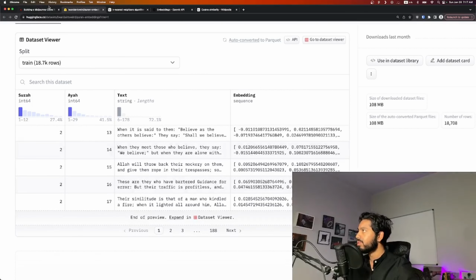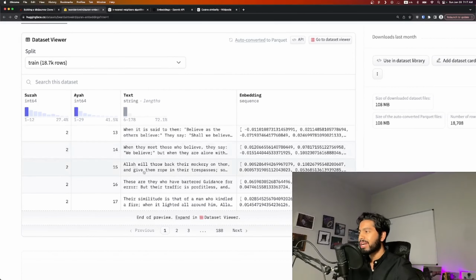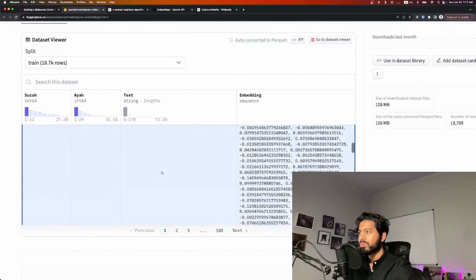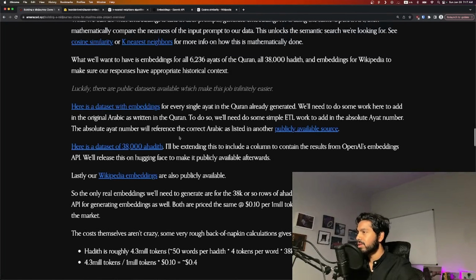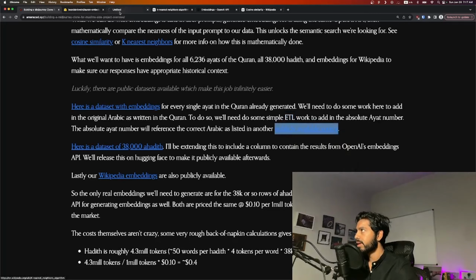One thing that we need to do there, however, is add the original Arabic. We cannot just rely on the English translation for completeness. I really want to have the Arabic in here as well. So we're going to do some work. This is some basic ETL data work where we're going to go ahead and add in the corresponding Arabic.